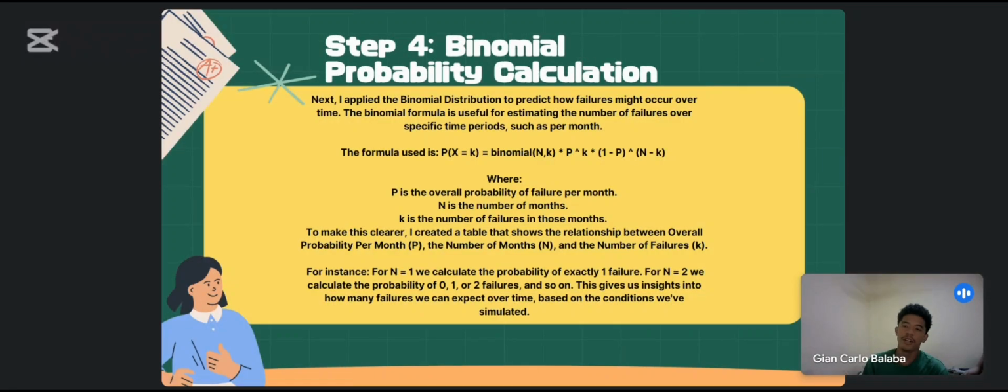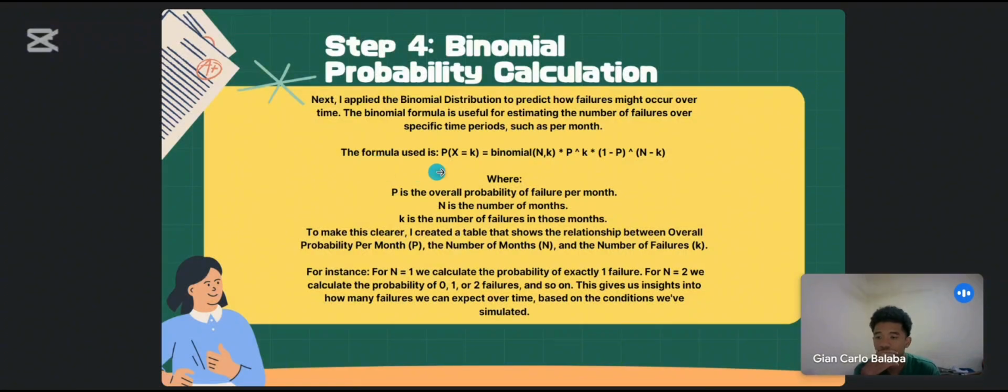Sir, I am Johnny Engineer from BC Tudo, and we are group 7. I will be explaining to you step 4, binomial probability calculations. Next, we apply the binomial distribution to predict how failures might occur over time. The binomial formula is used for estimating numbers of failures over specific times or periods, such as per month.